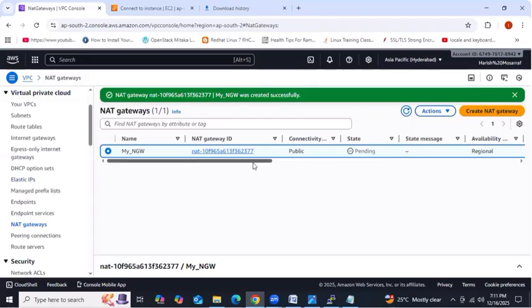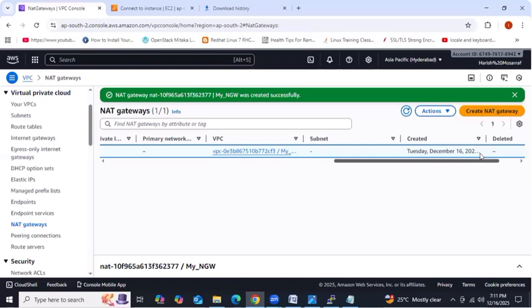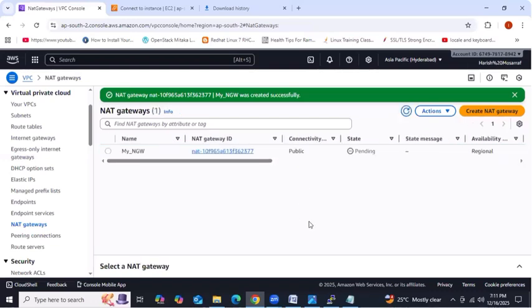So usually you should ask for an elastic IP address. Without an elastic IP address, we are unable to create the NAT gateway. It got created. So we'll wait.